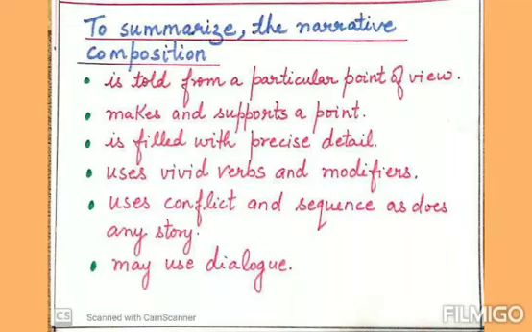So be very careful. Again, I am reading these summary points. To summarize, the story in narrative composition should be told from a particular point of view. It makes and supports a point, is filled with precise detail, uses vivid verbs and modifiers, uses conflict and sequence as does any story, and may use dialogues.